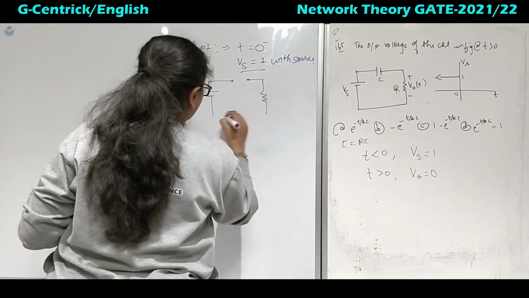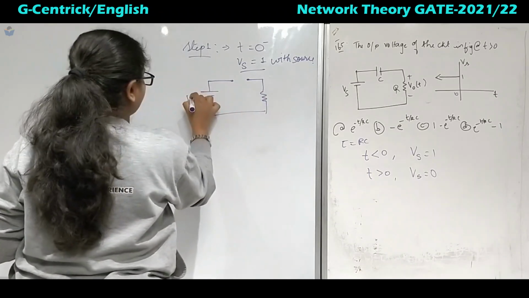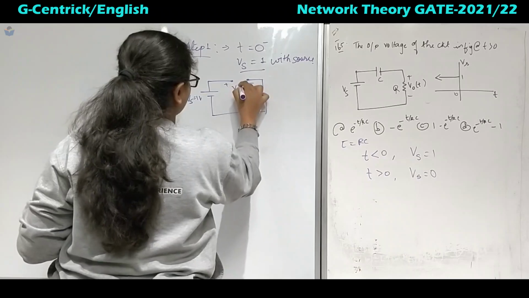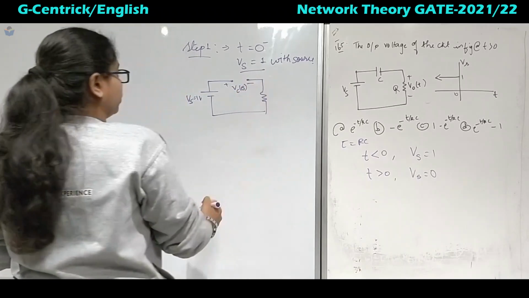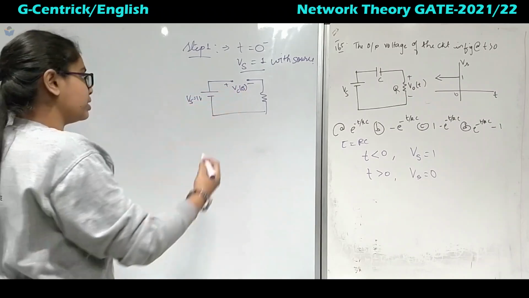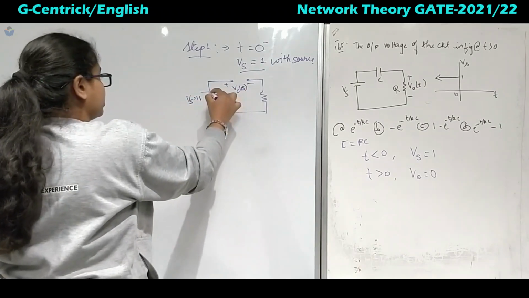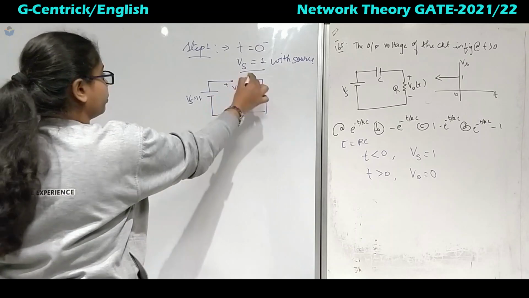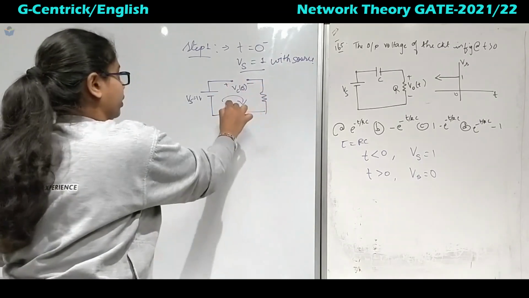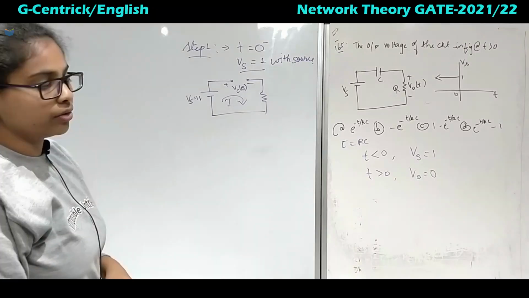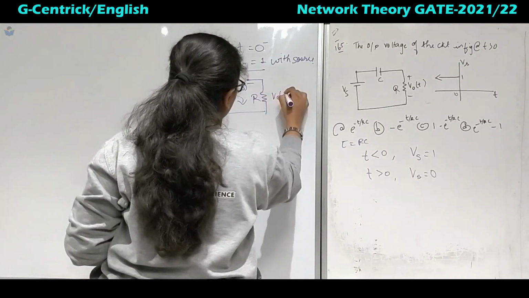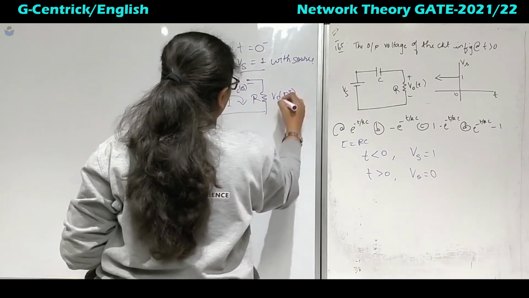So this is R, and the value of Vs is 1 volt. And what is the voltage across this one? Vc of 0 minus. For indicating the polarity, plus minus, you can use your common sense. This is positive polarity and this is negative polarity, and you can take the direction of the current in this way. You can take it as I of 0 minus, and here it is R, and this is V0 of 0 plus.